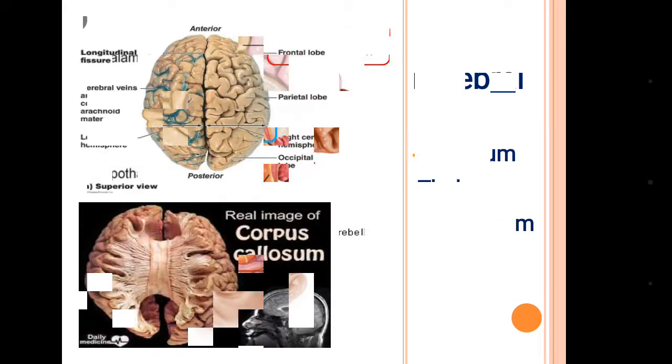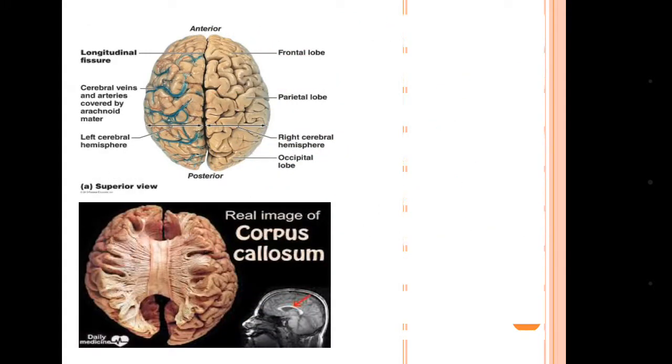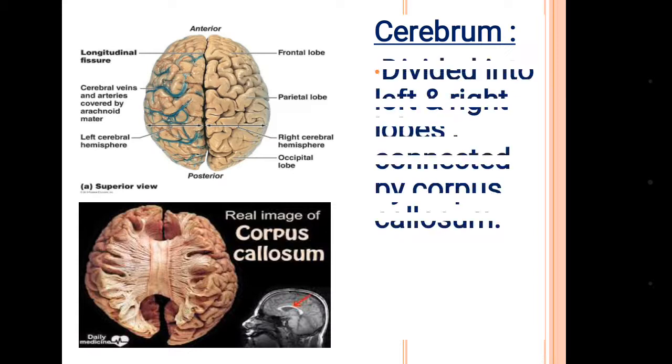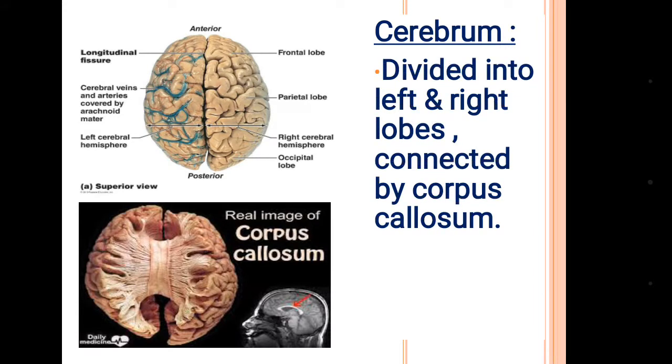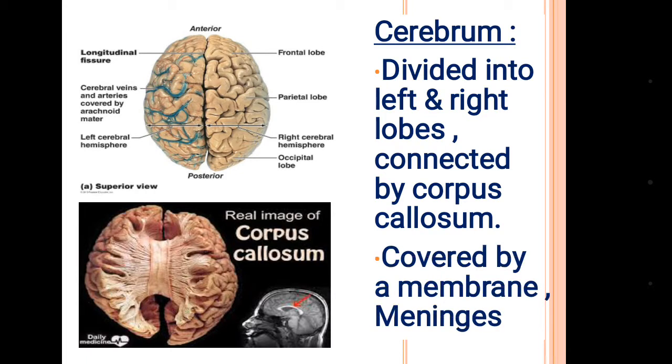So what is the function? As you can see, the cerebrum is divided into two lobes, right and left, and it is connected with corpus callosum, as you can see in the lower picture, and it is covered with a membrane called meninges.